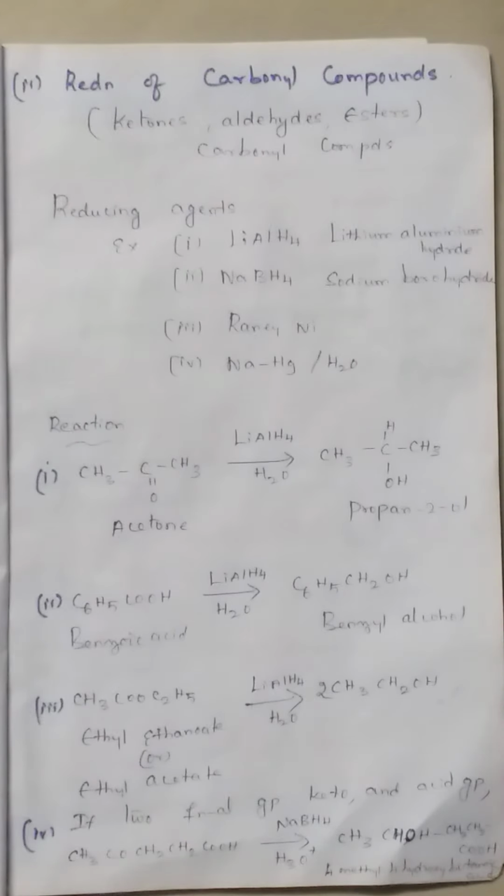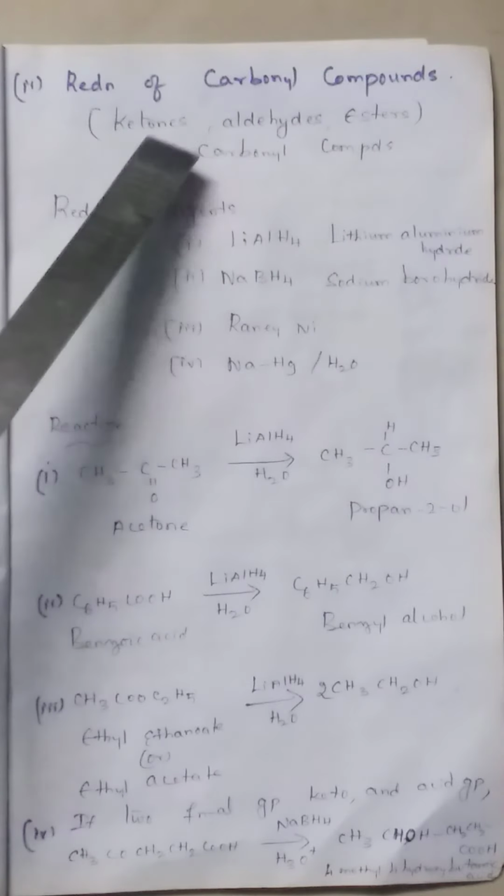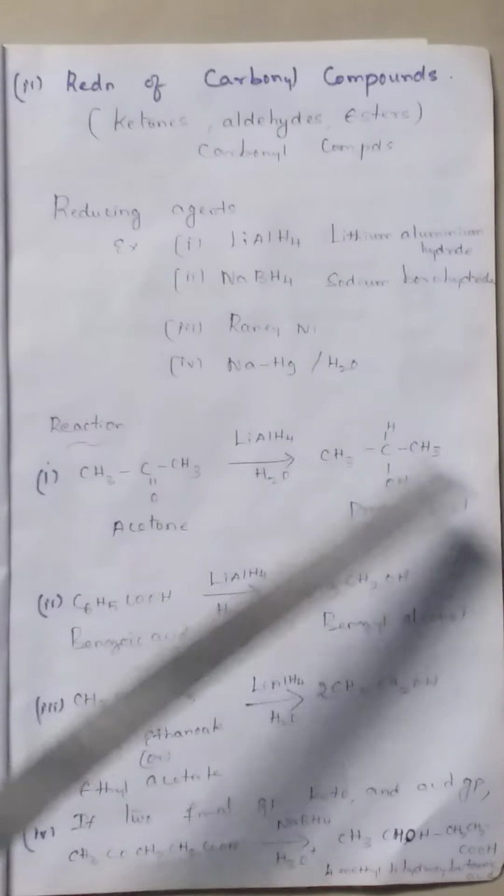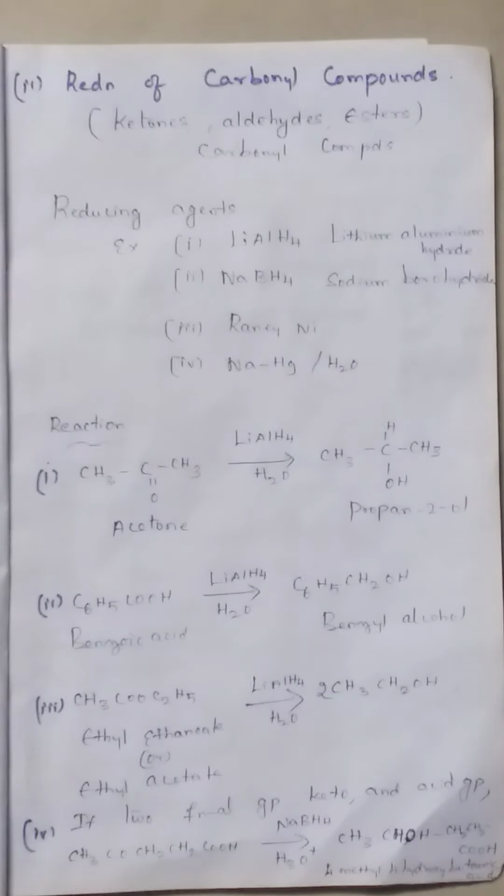The next method of preparation of alcohol is reduction of carbonyl compounds. First we have to know what a carbonyl compound is. The compounds which have ketone, aldehyde and ester as a functional group we call carbonyl compounds. So from carbonyl compounds, how will you prepare alcohols? So this is also an important question. How will you prepare alcohol from carbonyl compounds?